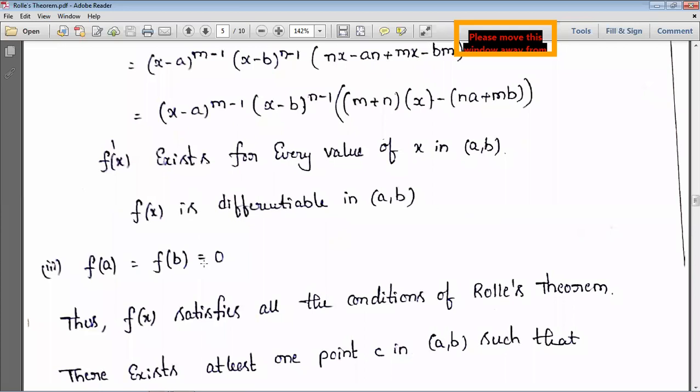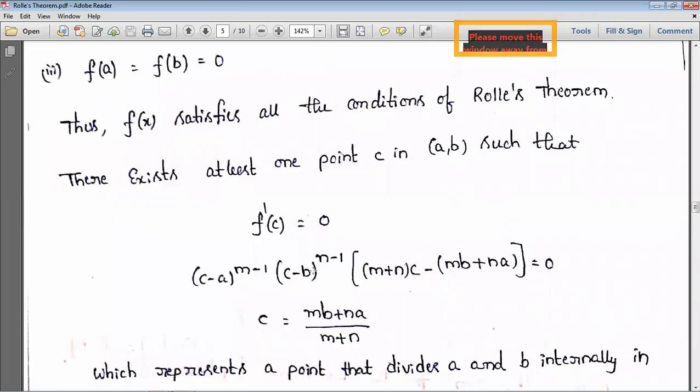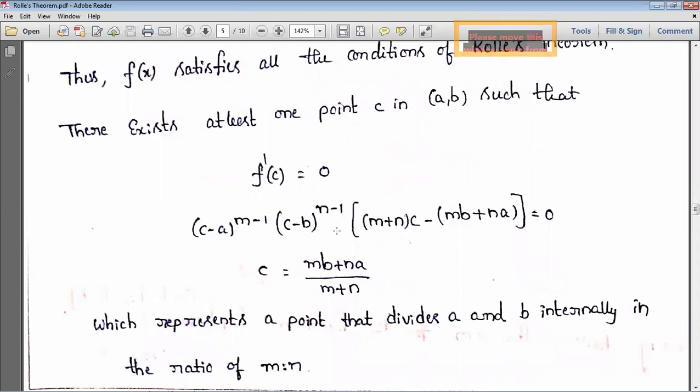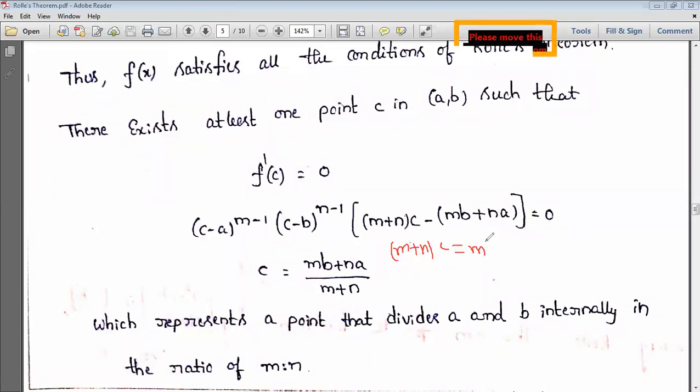So that's why simply I wrote here c minus a whole power m minus 1 and c minus b whole power n minus 1 into m plus n into c minus mb plus na. So this is nothing but equal to 0. So from this simply what we can write here, m plus n into c is equal to mb plus na. So then c is equal, there it is multiplying, when it comes to this side that is divide, so mb plus na by m plus n.